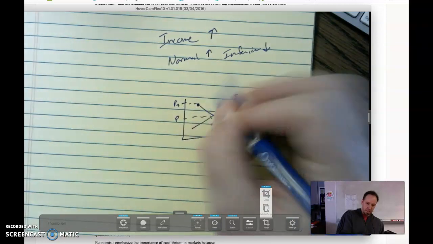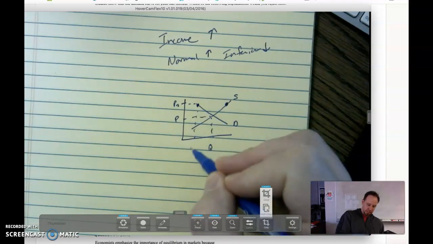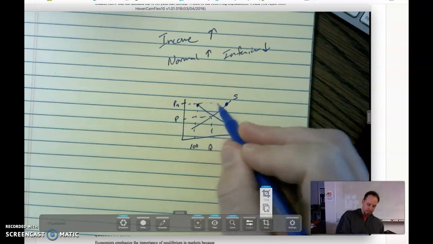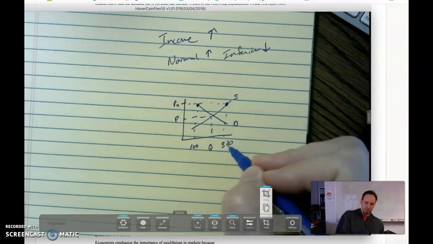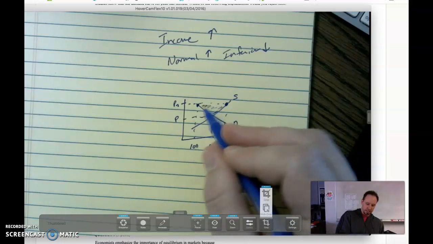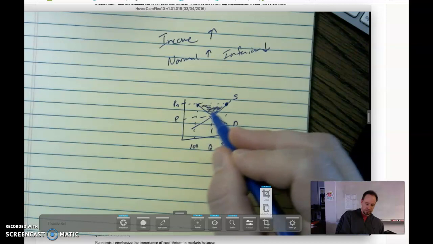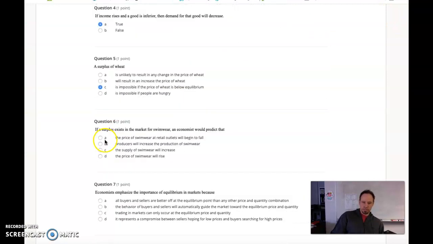At the price above, we come over and hit the demand curve, and our quantity demanded is going to be here. We'll just say 100. We'll come over, hit the supply curve, and the quantity supplied is going to be 300. 300 supplied, only 100 demanded. That here is a surplus. Below equilibrium, a surplus will be impossible. So that's going to be C.